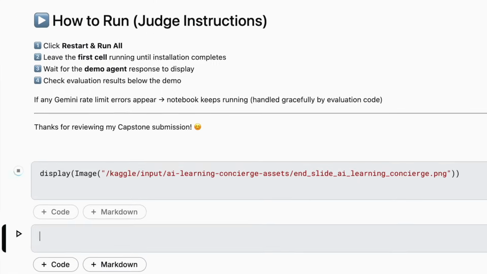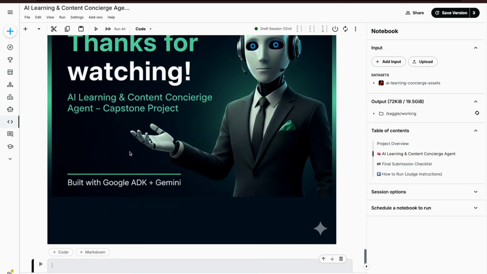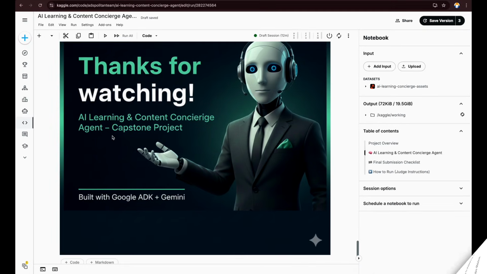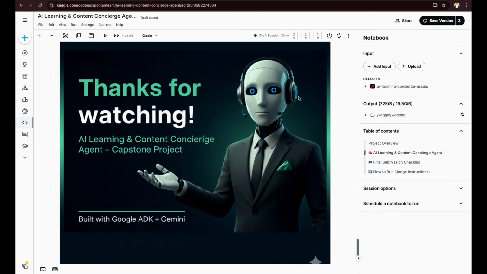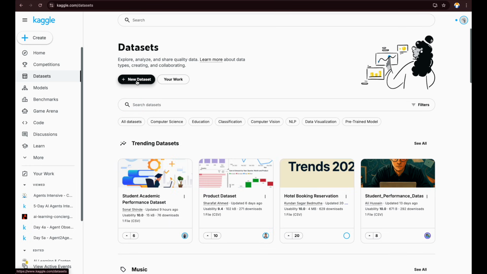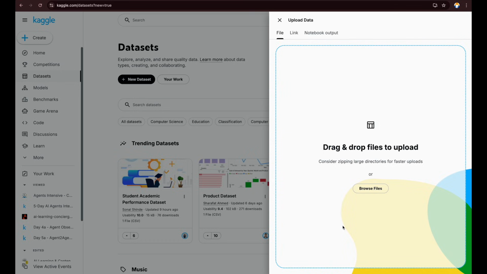And this is the last image, which is a thank you image for my project. So it says thanks for watching. Now I'll tell you how I got these images here. So over here you can click on add input from the notebook itself, or you can click from here in the data set and bring a new data. Okay, click on the new data set and add all your files, whatever pictures you have, you add it here. So now you can put everything in this.